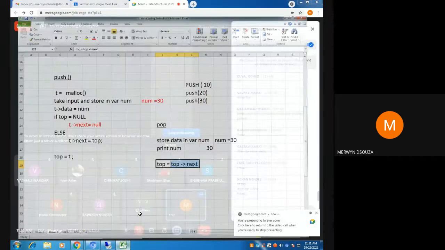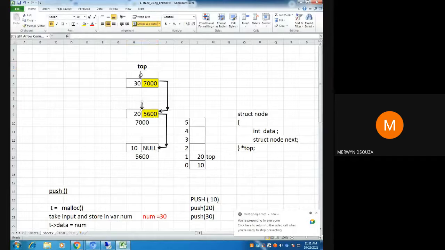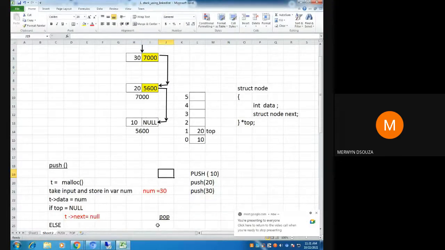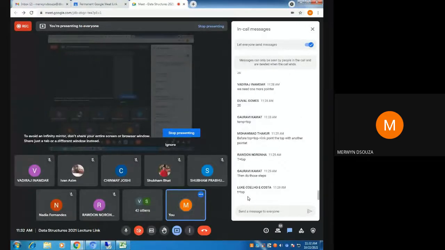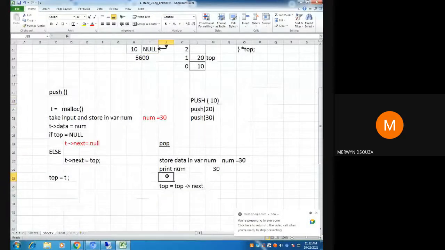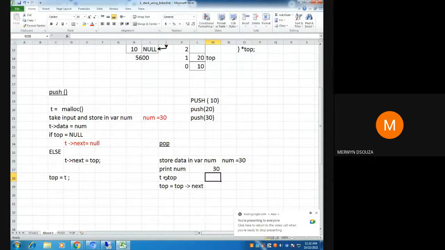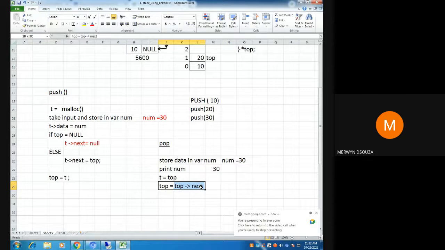So before I do this step, when top was pointing to 30, before I actually shift top, I need to say T equal to top. So basically I need to say T equal to top here. When I say that, T will be pointing here. Then the next step I say top equal to top arrow next.